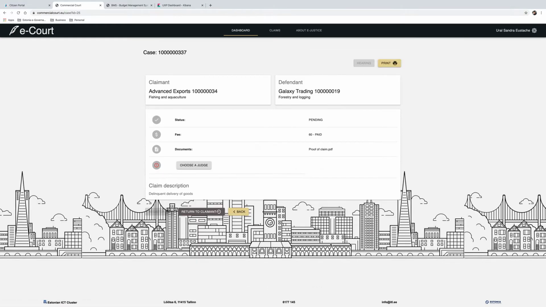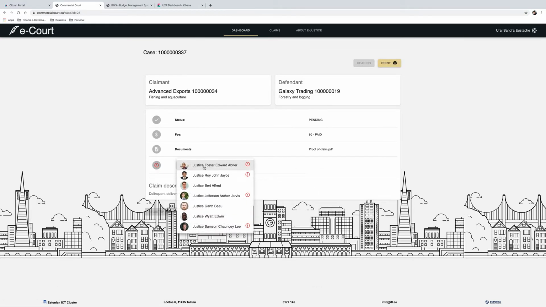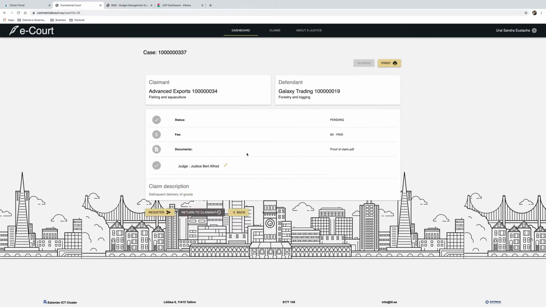First, she needs to choose a judge for a case. In judge selection, we can see that some judges have a warning flag next to their name, which indicates either a scheduling challenge, high workload, or a potential conflict of interest in a particular case. As Judge Bert Alfred does not have any such conflict, she selects him for the case.